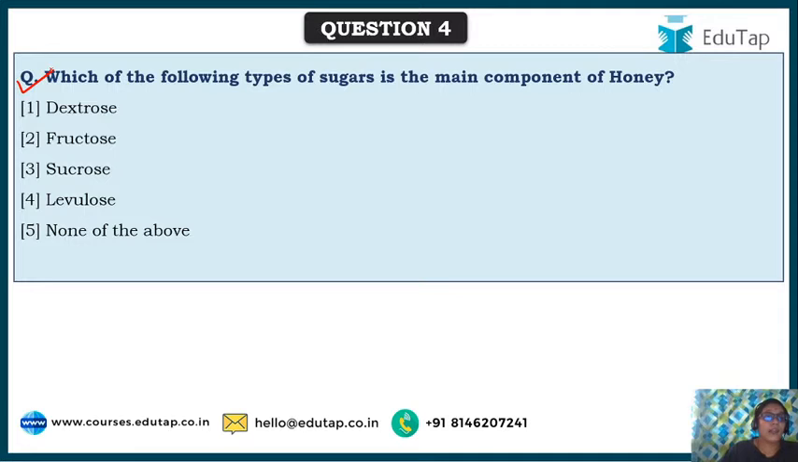Next, let's discuss something sweet about honey. Which of the following types of sugars is the main component sugar of honey? See, there are some 3 to 4 types of sugars present in honey, which give that sweet flavor and particular texture and sweetness. Of all these, dextrose, fructose, sucrose, levulose, which of these is the main component of the sugars present in honey, as I can say?